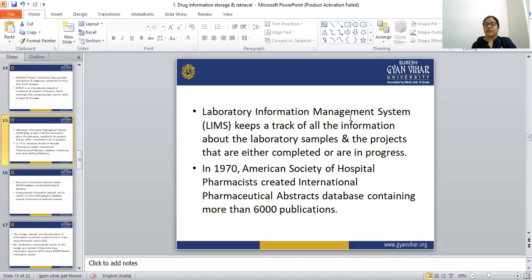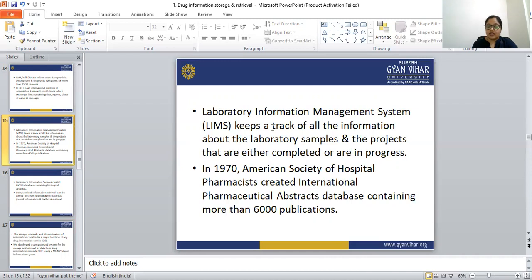Next is the Laboratory Information Management System, that is LIMS, which keeps track of all the information about the laboratory samples, and whether projects are completed or in progress. In 1970, the American Society of Hospital Pharmacists created the International Pharmaceutical Abstracts database that contained more than 6,000 publications.